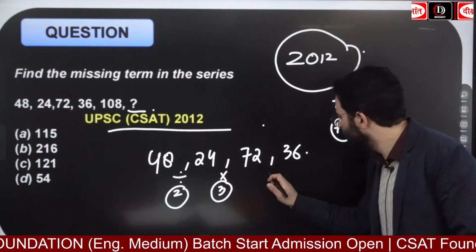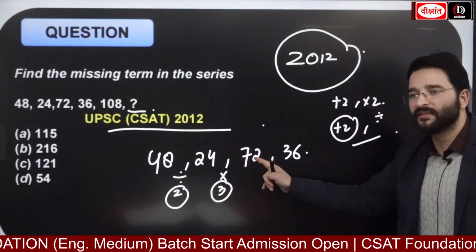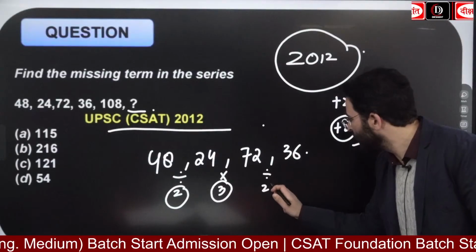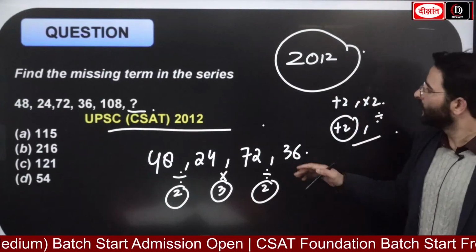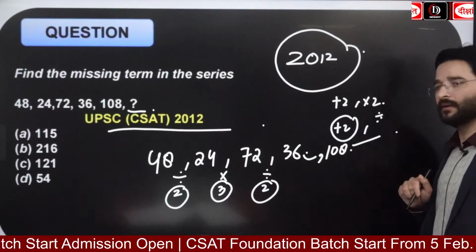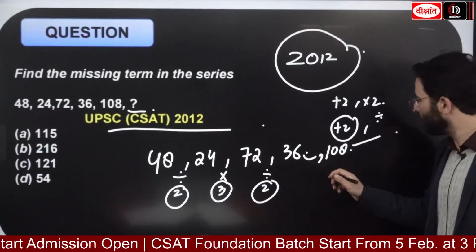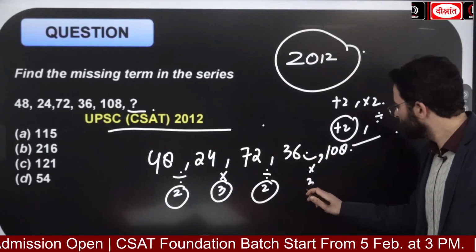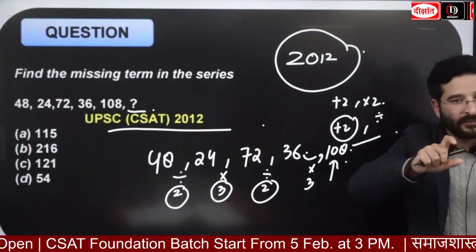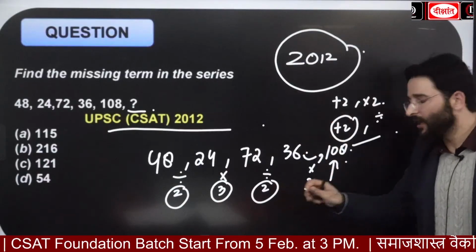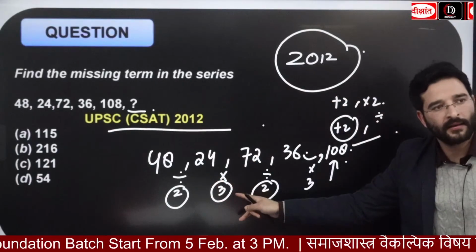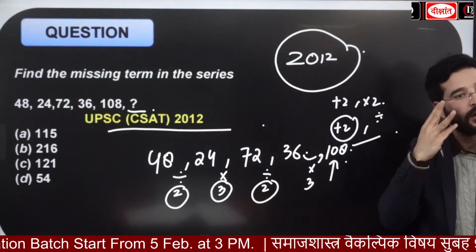Over here as well, when I look between 72 and 36, again division by 2 is happening. Is everyone getting it? Now after 36, what I am having guys? 108. If I multiply 36 by 3, it is going to give me 108. Divide by 2, multiply by 3. Division by 2 and then multiply by 3.